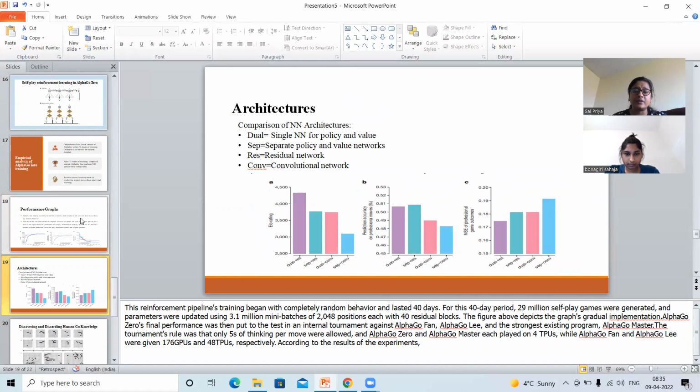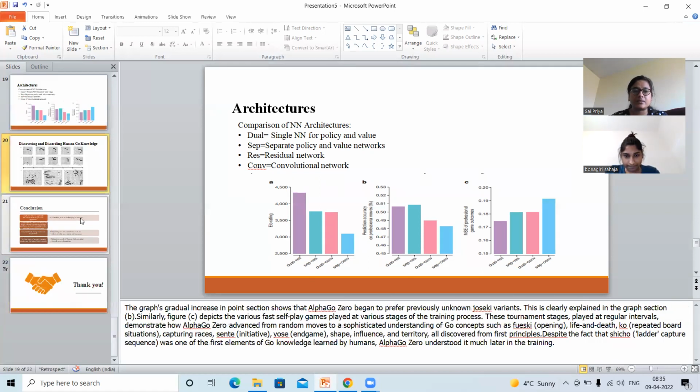This figure depicts the graph, and AlphaGo Zero's final performance was then put to the test in an internal tournament against AlphaGo Fan and AlphaGo Lee, and the strongest existing program, AlphaGo Master. The tournament rule was that only 5 seconds of thinking per move were allowed, and AlphaGo Zero and AlphaGo Master each played against the others, and AlphaGo Fan is AlphaGo Lee's predecessor, according to the results of the experiments.